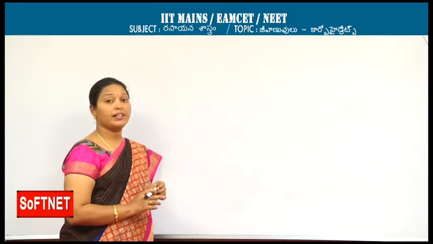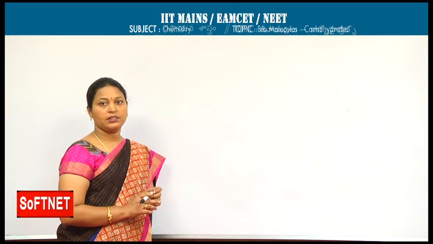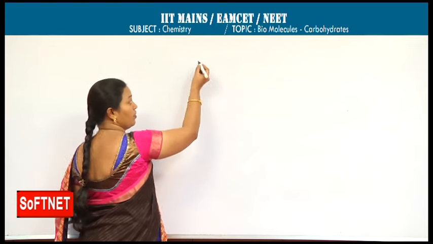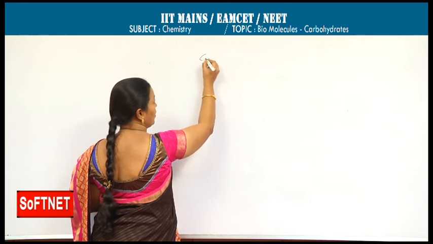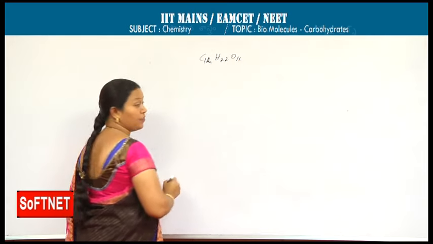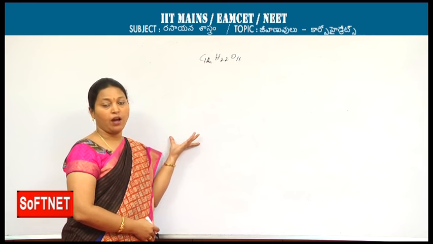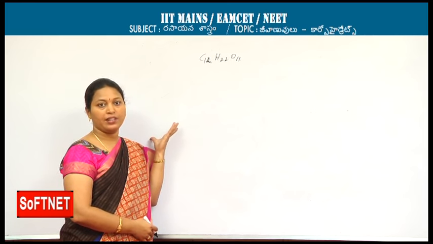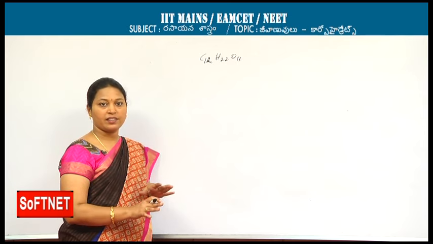One more aspect, writing the molecular formula for higher saccharides. One should be familiar with writing the disaccharide molecular formula, C12H22O11. If I ask you to write it for a trisaccharide, one used to get confused. How we have to overcome that confusion, I will tell you now. How we can write the molecular formula for trisaccharide, tetrasaccharide.